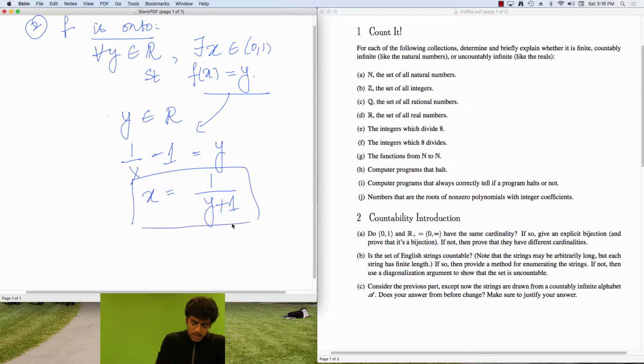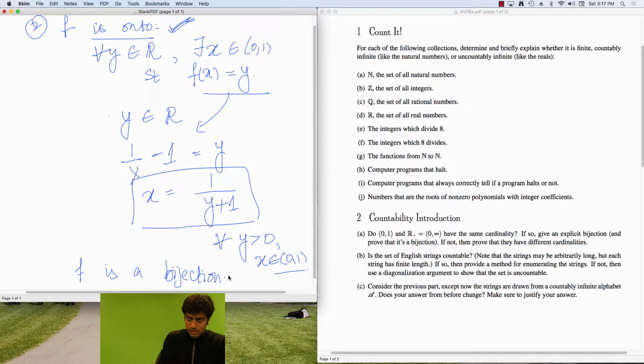Now, for all y greater than 0, this x is strictly between 0 and 1. So you can verify that. And now we have that f is onto. So this has been proven. And then we conclude that f is a bijection.